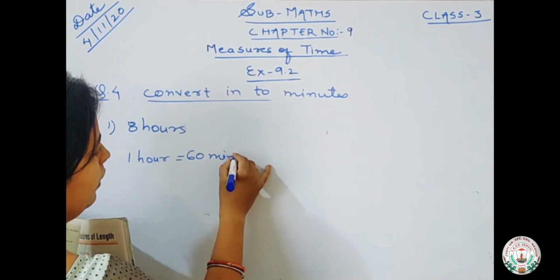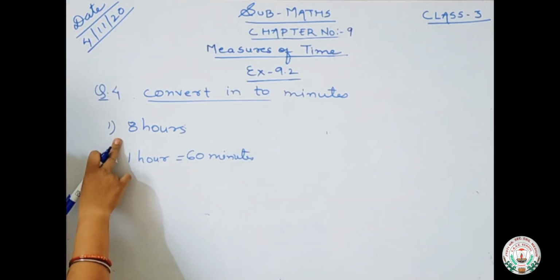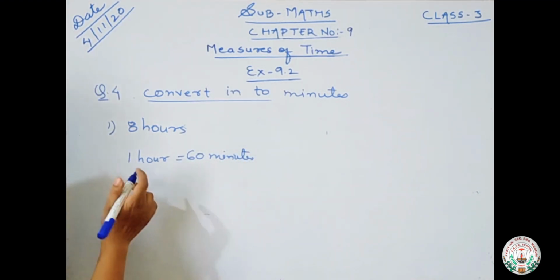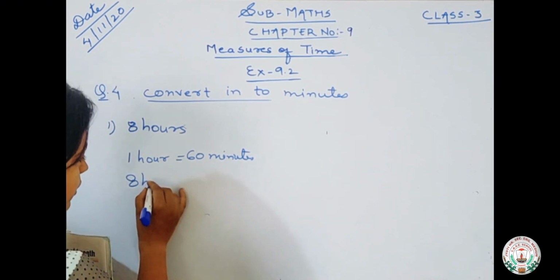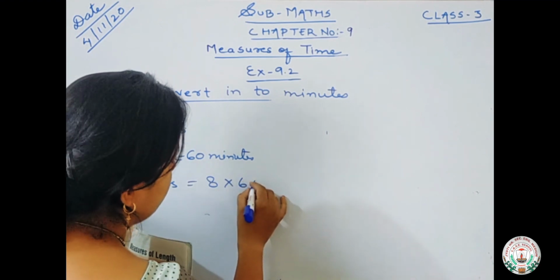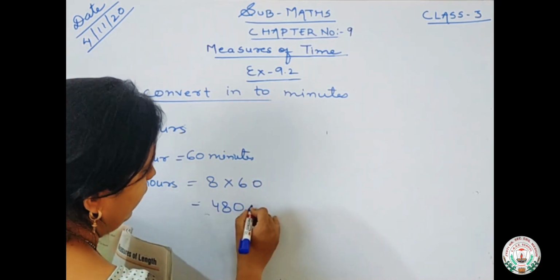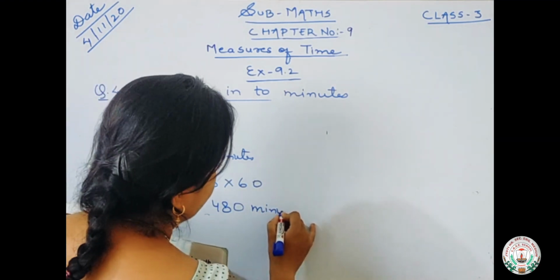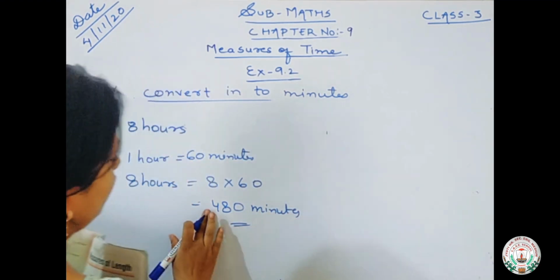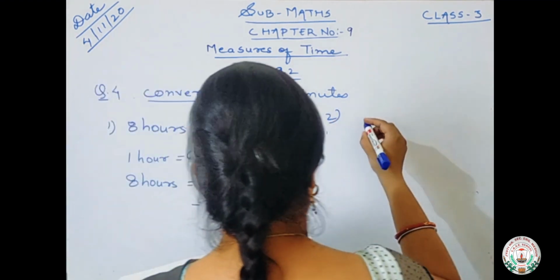एक घंटे में कितना टाइम होता है? 1 hour is equals to 60 minutes. तो 8 hours मतलब 8 घंटे में कितना टाइम होगा? 8 hours is equals to 8 into 60. 48. 480 minutes. So 8 घंटे में कितने minutes होंगे? 480 minutes. Okay. Number 2 is 5 hours.